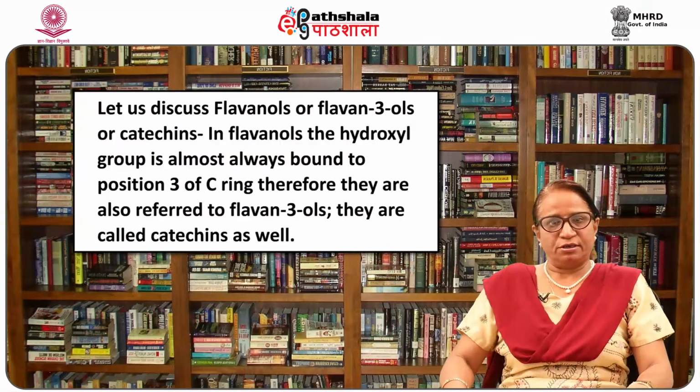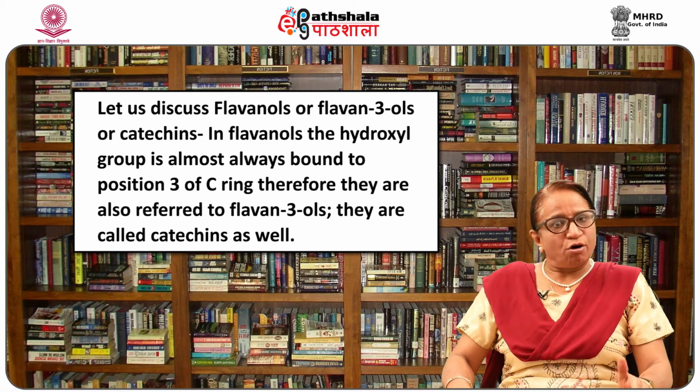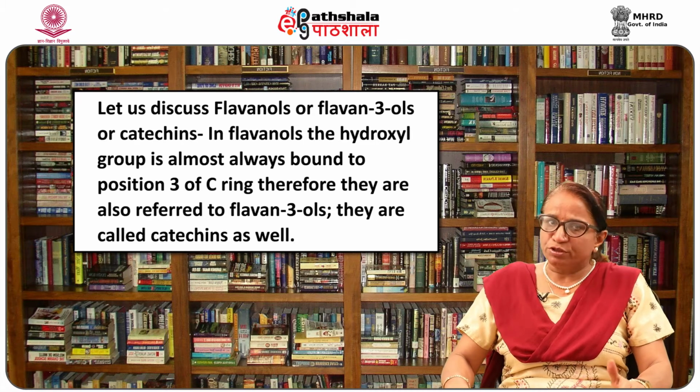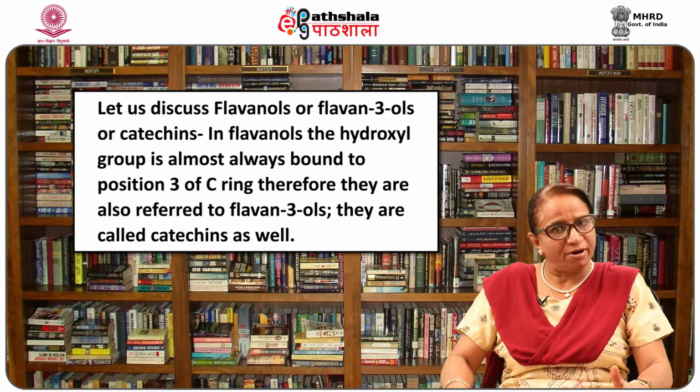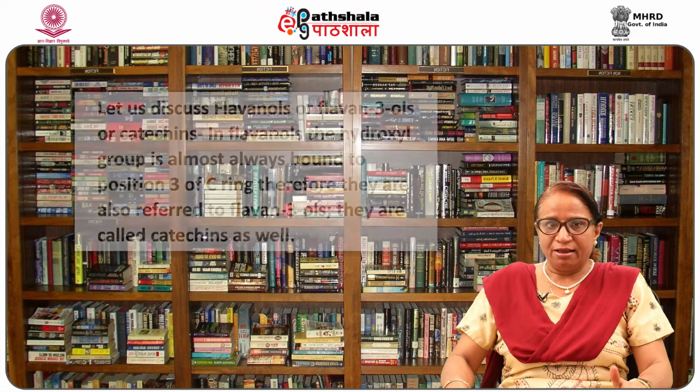Let me discuss flavanols, or flavan-3-ols, or catechins. In flavanols, the hydroxyl group is almost always bound to position 3 of the C ring. Therefore, they are also referred to as flavan-3-ols. They are called catechins as well. They are also saturated at position 2 and 3, whereas most of the flavonoids have a double bond between position 2 and 3.